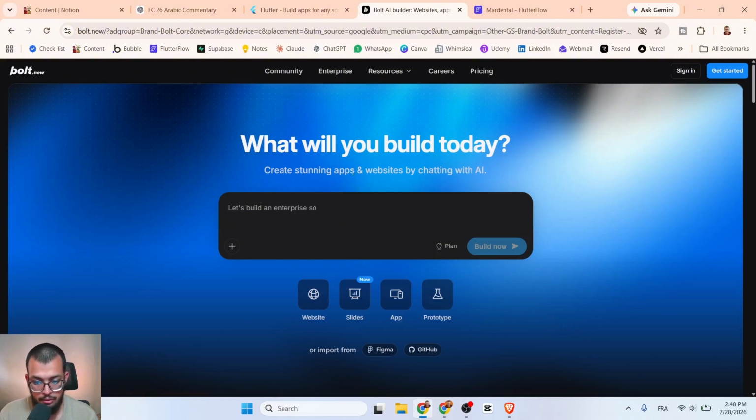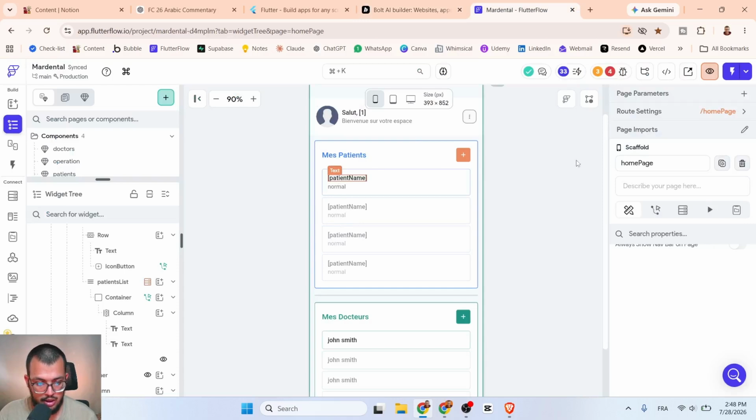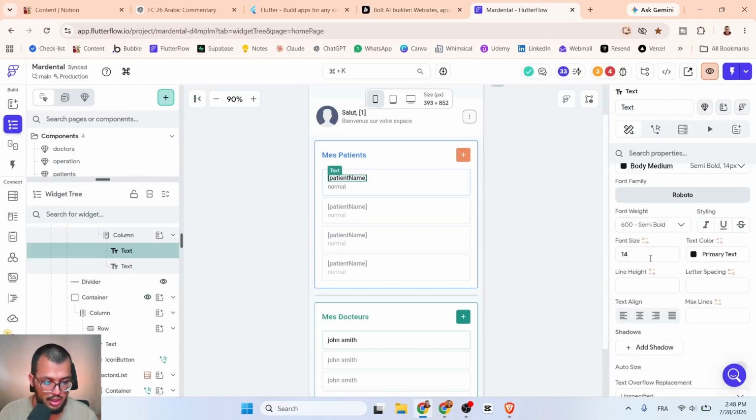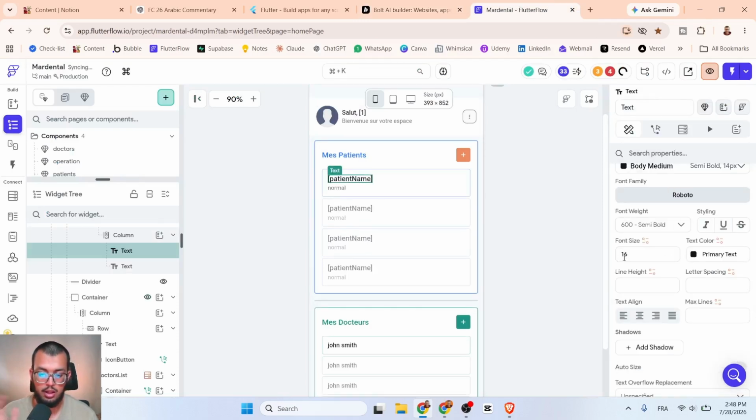And editing is where I hate AI so much, because I really don't want to be typing that I want to change the font, or I want to make this instead of 12 pixels, 4 pixels in size. I don't want to be doing this here. I want to actually just come here, click on the text, go to properties and change the size to 16 and call it a day.